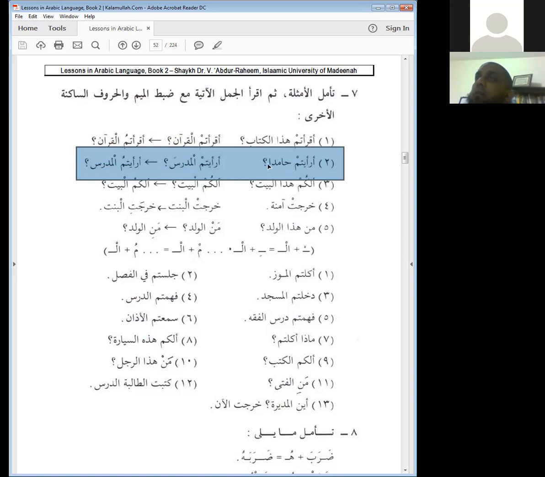Ara'aytum hamidan. This one is okay because it's a meme with a sukun, and after that we have the ha with the fatha. So it's okay, we could read it normal, right? Ara'aytum hamidan. Did you all see hamid? Now look what happened when two sukuns are clashing.